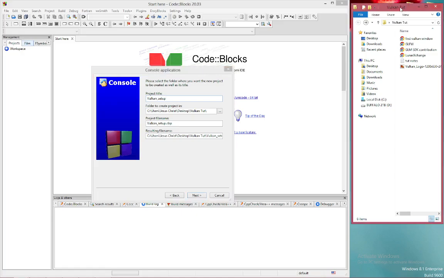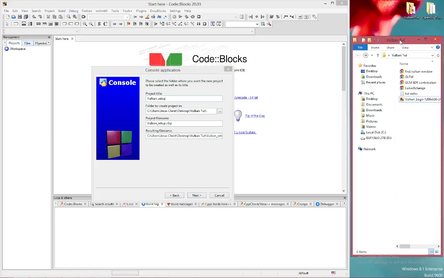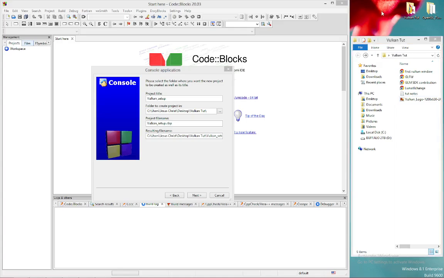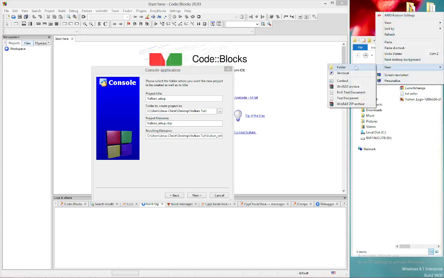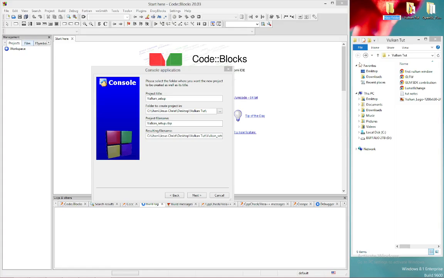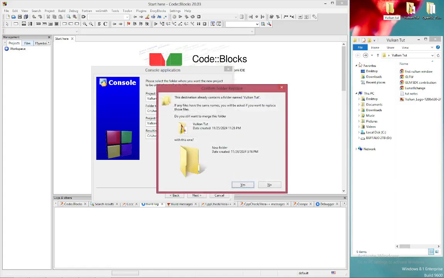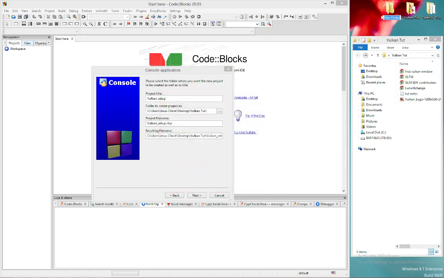Where do I want this? I want this on the desktop. So we'll create a folder on the desktop. We'll call it Vulkan Tut, or Vulkan Setup. We'll call it Vulkan Tut. Okay, and save it there.